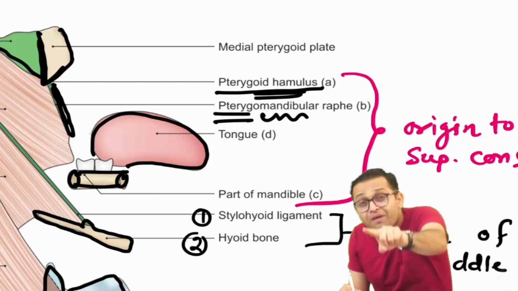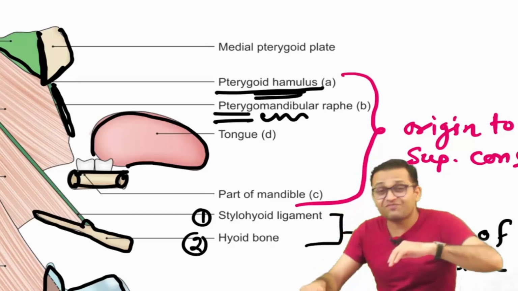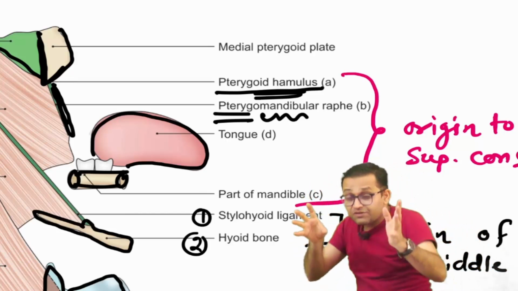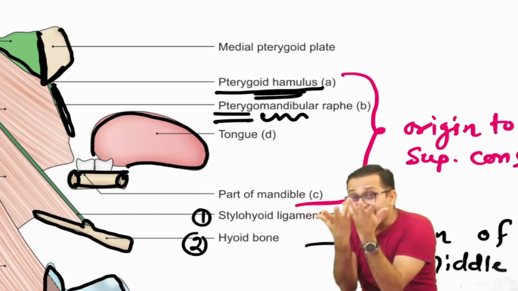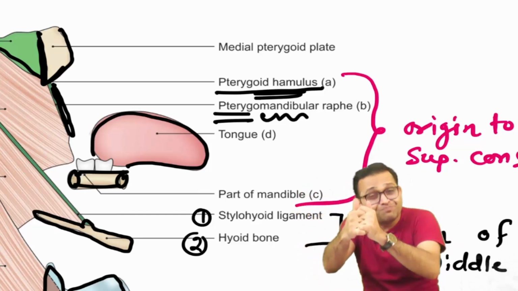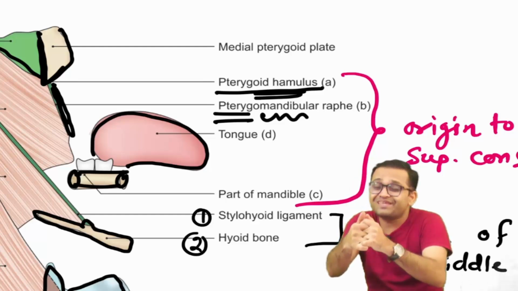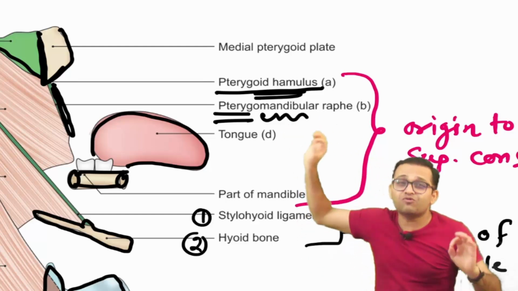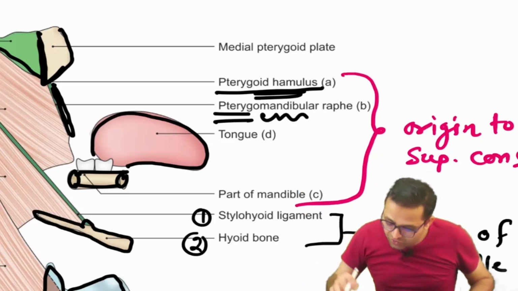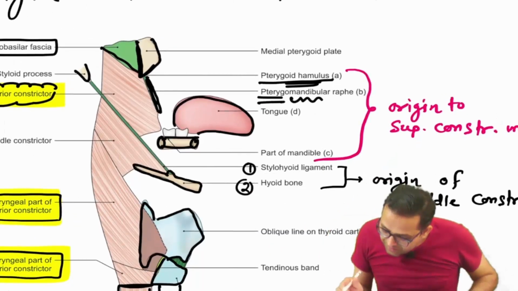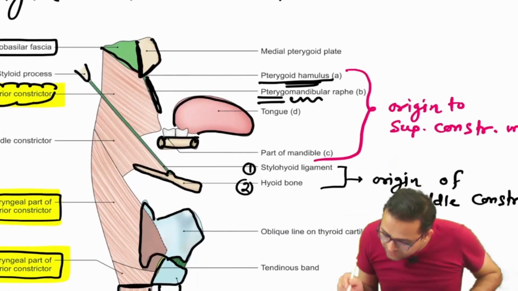So, pterygomandibular raphe. What is the raphe? I told you, sir, non-contractile part of the muscle, tendon. Flat tendon is aponeurosis, and interdigitating fibers of the muscle or the tendon or the aponeurosis, that is the raphe. So this is our pterygomandibular raphe, and you can observe, sir, here the muscle is taking origin from the pterygoid hamulus.